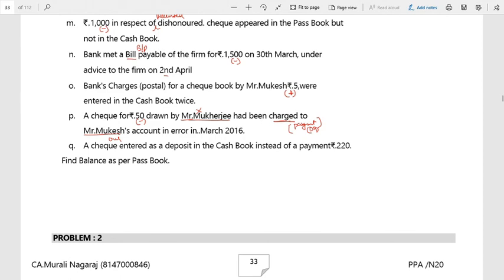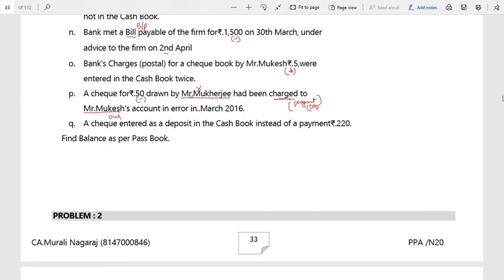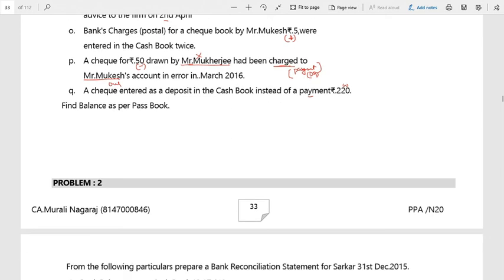Now, a check entered as a deposit in the cash book instead of payment, 220. Correct? Actually, a check is a payment. A payment means it's supposed to be minus. Yes or no? Yes, sir. But a check entered as a deposit. Just here I will show you. So it is not an error of bank. The bank is constant. Just imagine here. Actually, it should be 220 on this side. It's a payment. But what happened is that instead of this side they have recorded 220 on this side.